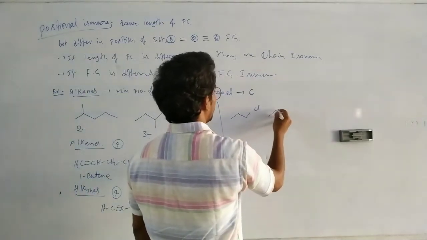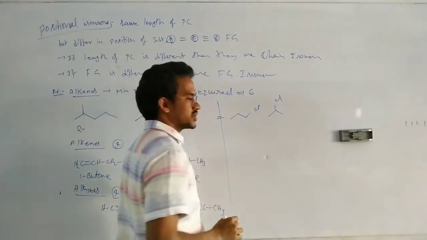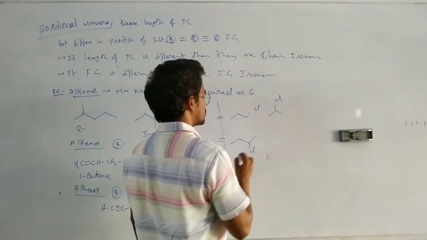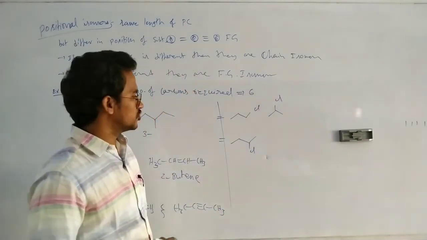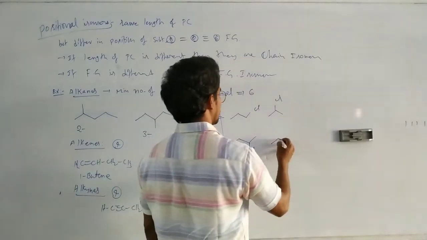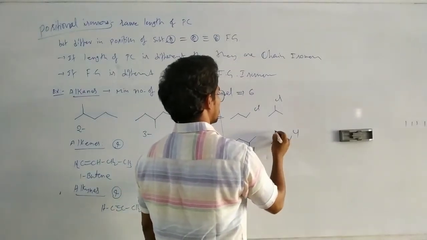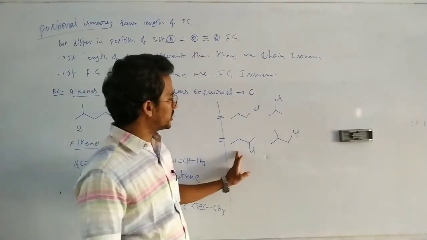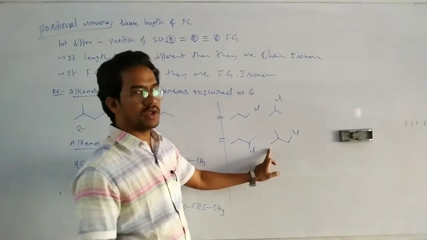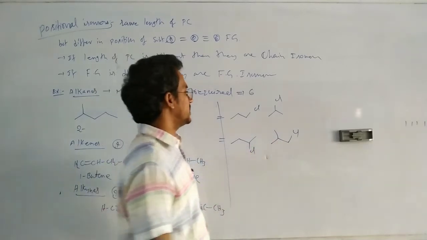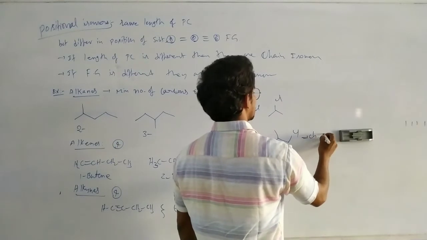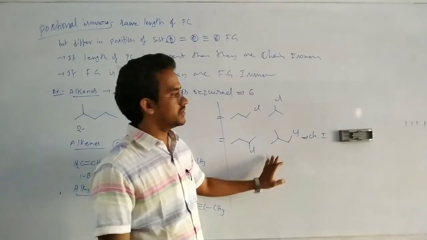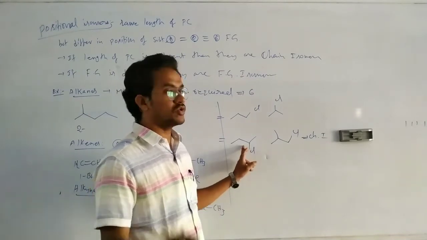For suppose 1 chloropropane, 2 chloropropane, these are also positional isomers. For suppose this one is 2-chloropropane, and this one here in this case is 1-chloro-2-methylpropane. Here 2-chlorobutane, this is 1-chloro-2-methylpropane. These are the chain isomers, because the length of the parent chain is different.